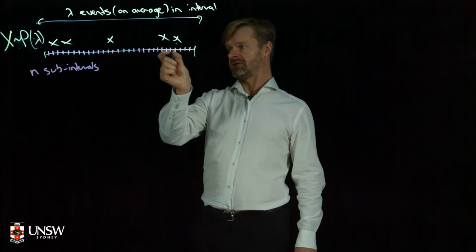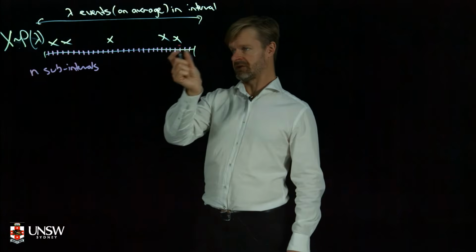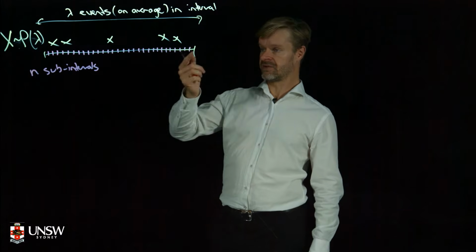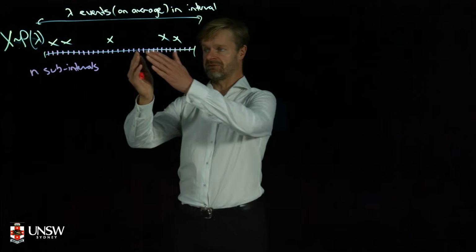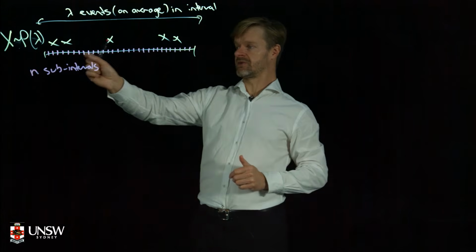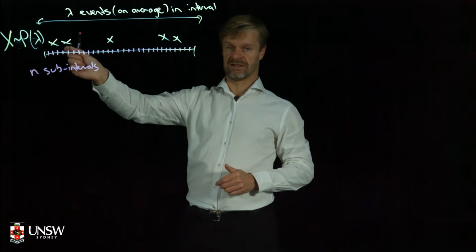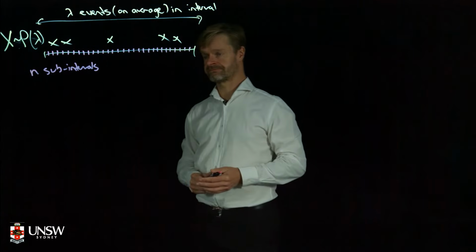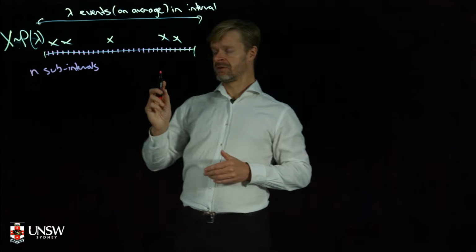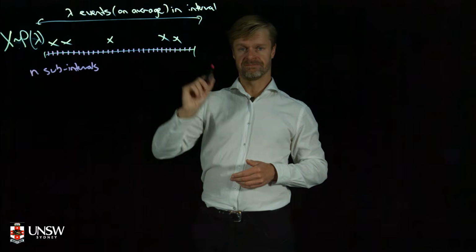And so, if I have at least 10 sub-intervals, that's probably going to be enough to break them up 1 per interval. But if I take the limit as n gets bigger and bigger, they will eventually get to the point where it doesn't matter what lambda is, doesn't matter how many I observe, you're going to get at most 1 per interval. But what's the distribution of number of events in here?